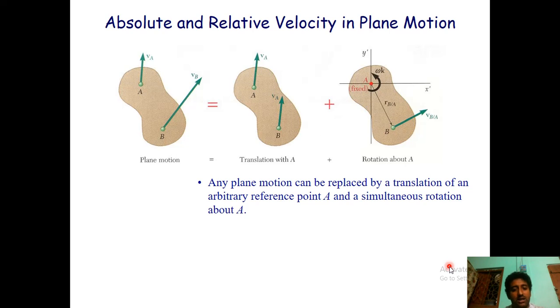So what happens? The same thing. If there are two velocities, there will be this motion. This body is having two velocities at two points. As I told you, in a rigid body, we always consider two points. So if there are two points, one will have a linear velocity and the other point will be under a rotational motion. That's what has been shown here, which is making a plane motion, as you can see. Fine.